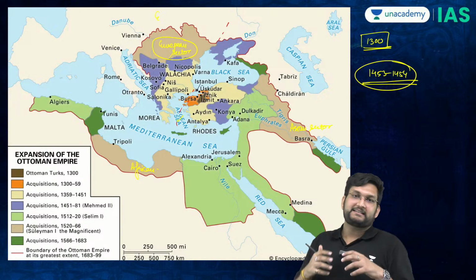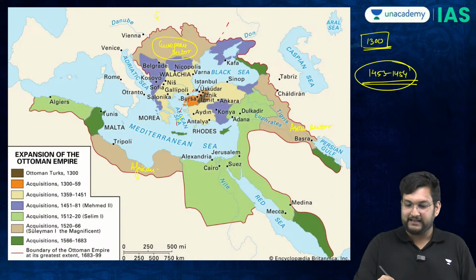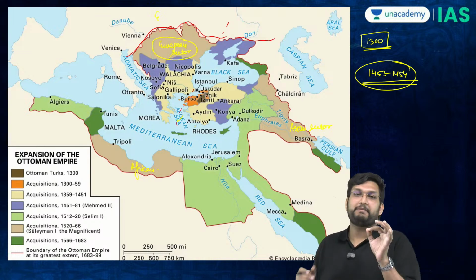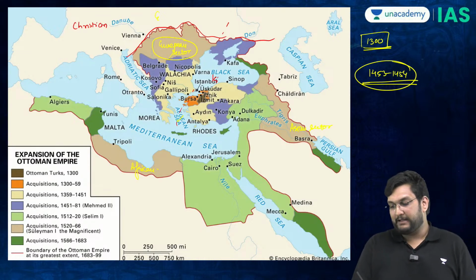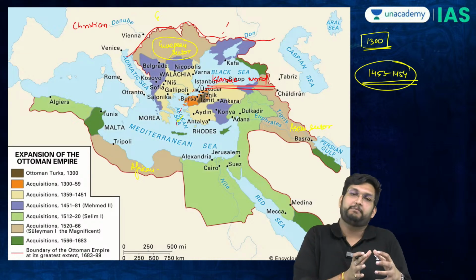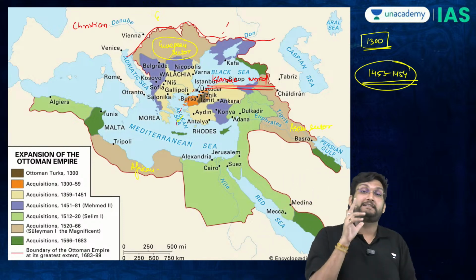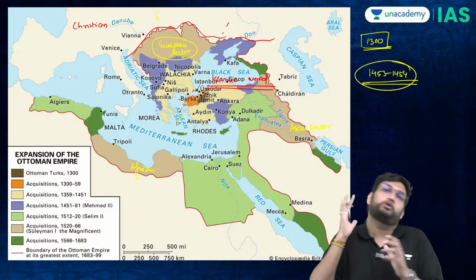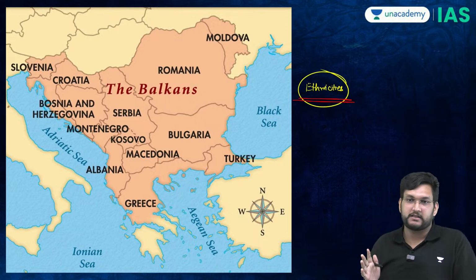See, the Ottomans are an Islamic caliphate. Now, this line which you see here basically became a de facto line between the Christian world and the Islamic world. And therefore, with the Islamic world and the Christian world being divided, the Ottomans were ruling over multiple Christians, which were in a way the ethnic minorities of the Ottoman Empire. Now, when we talk about these ethnicities, this is where the Eastern question comes through.